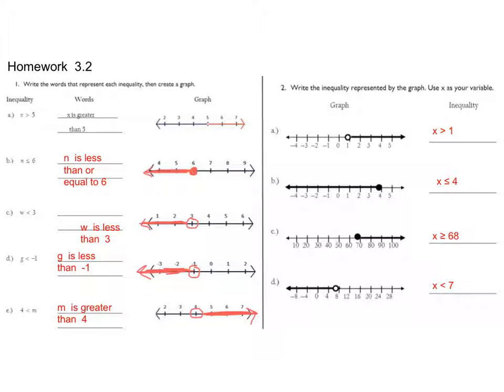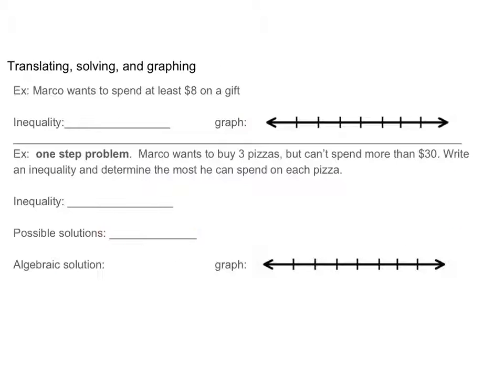And for these, you may have had slightly different answers because these circles aren't quite exactly on the numbers, so you might be really close to what I have. I thought this was close enough to 1 that maybe it was meant to be 1. This one is kind of close to 4. This one I thought was a little bit below 70, so I said it was 68. And this one I thought was a little bit below 8, so I said 7. But if you had something close to these, then you're probably in good shape. All right, turn the page, and we're going to get started looking at some examples.